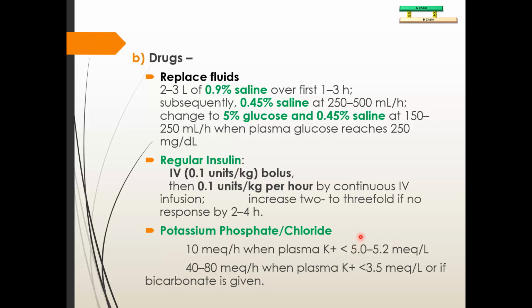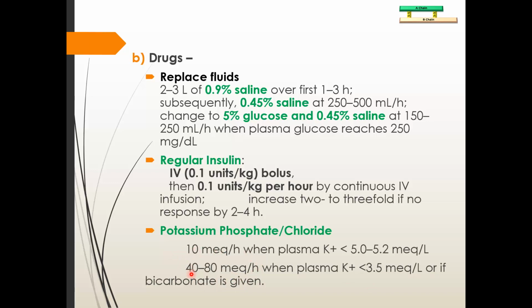After you start insulin therapy, the level will gradually become lower. So when it reaches less than 5.2, that is 3.5 to 5, the normal level, you can give 10 milliequivalent per hour potassium supplementation. If the patient becomes hypokalemic, that is less than 3.5, then 40 to 80 milliequivalent per hour.